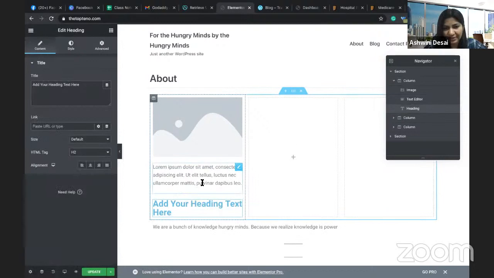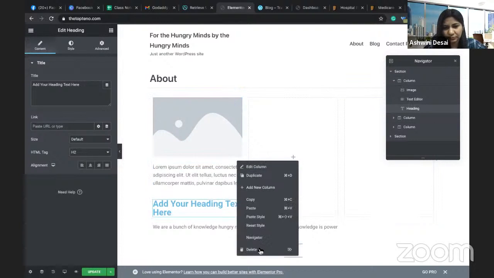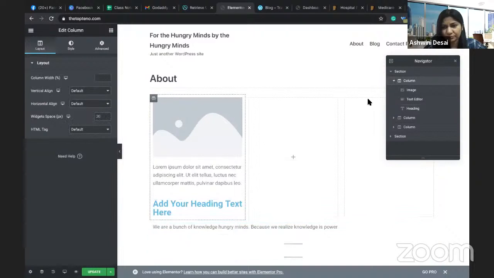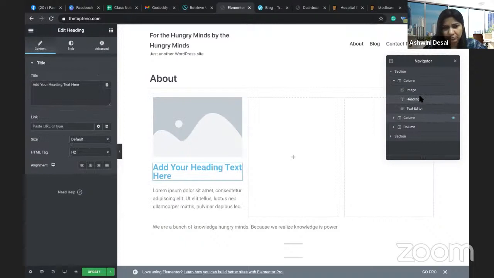If I want to move this heading to the top and this section to the bottom, just right click it. Then there is Navigator. In this you can comfortably move these things. So this way you can develop your website super easy.